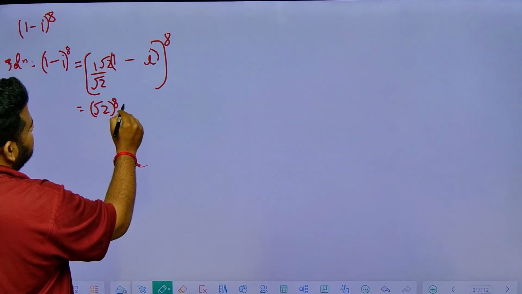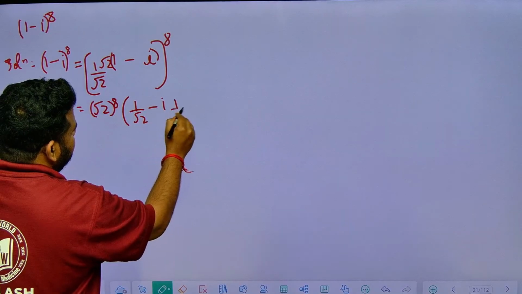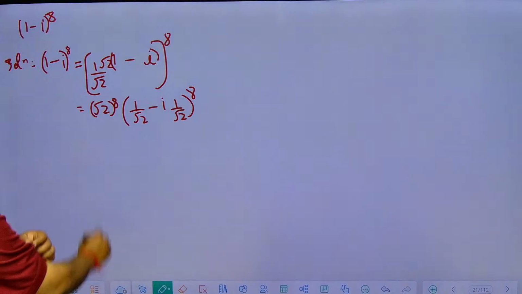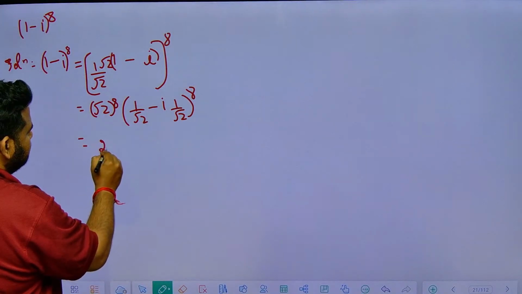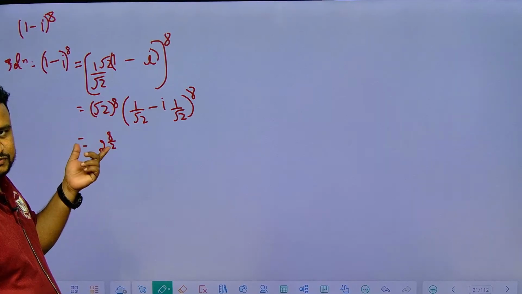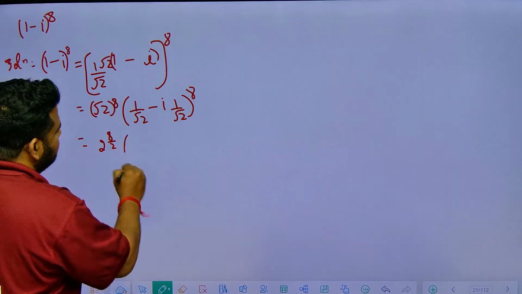Okay, this will become what? 1 by root 2 minus i into 1 by root 2, to the power of 8, correct? So root 2 to the power of 8 can be written as what? 2 to the power of 8 by 2, correct? Because root 2 can be written as 2 to the power of 1 by 2, square root. Cube root means 2 to the power of 1 by 3. Here it is square root.